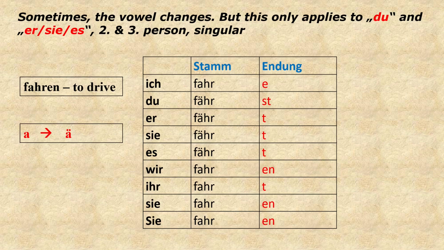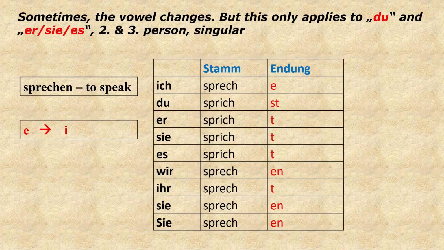Ich fahre. Du fährst. Er fährt. Sie fährt. Es fährt. Wir fahren. Ihr fahrt. Sie fahren.